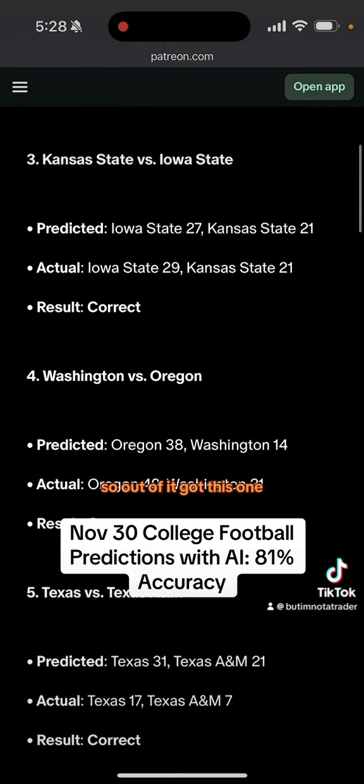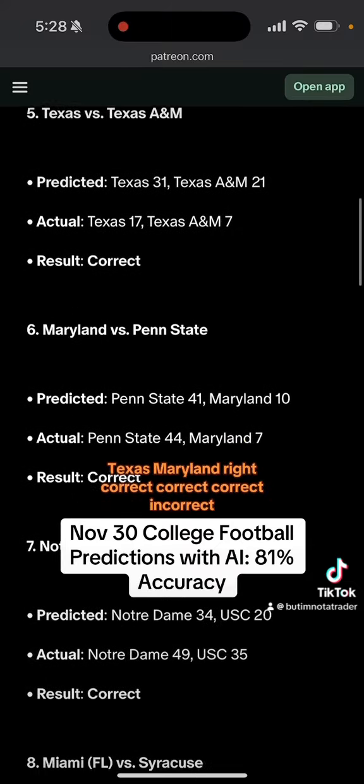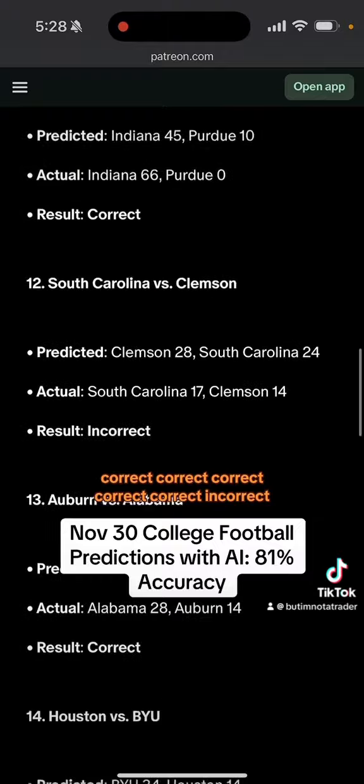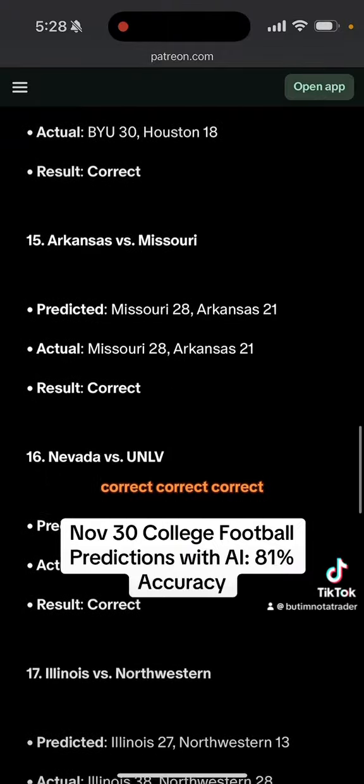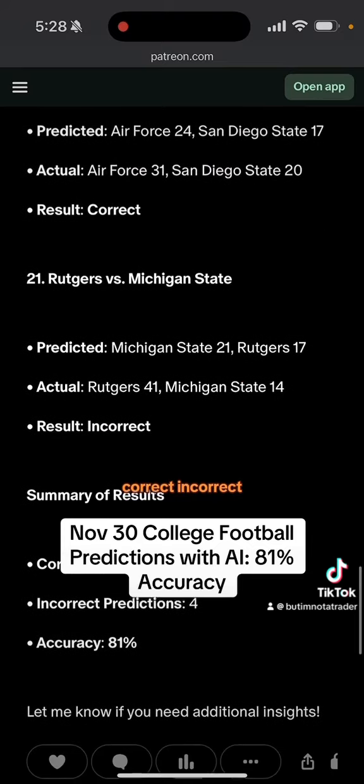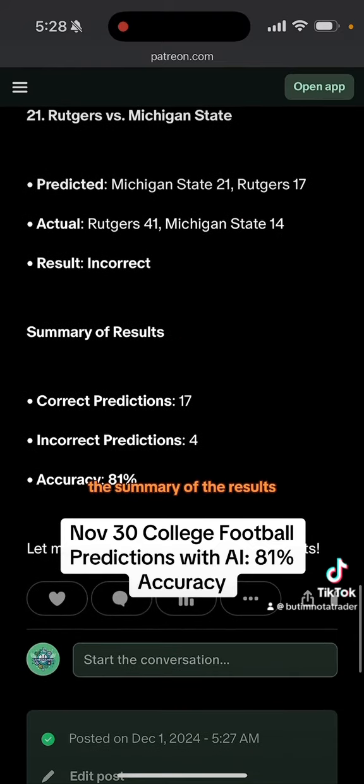So it got this one, Kansas State. Again, you guys can pause the video, save the video, check all the stats. Kansas City, Washington, Oregon, Texas, Maryland. Correct, correct, correct, incorrect, correct, correct, correct, correct, correct, incorrect, correct, correct, correct, correct, correct, correct, correct, correct, incorrect. And then the summary of the results: you have 17 correct predictions and 4 incorrect predictions, and then the accuracy is 81%.